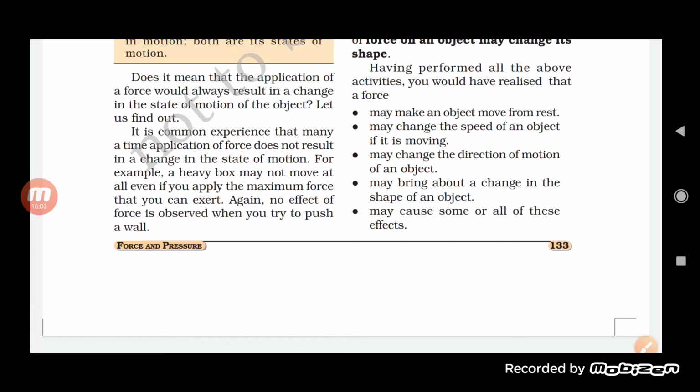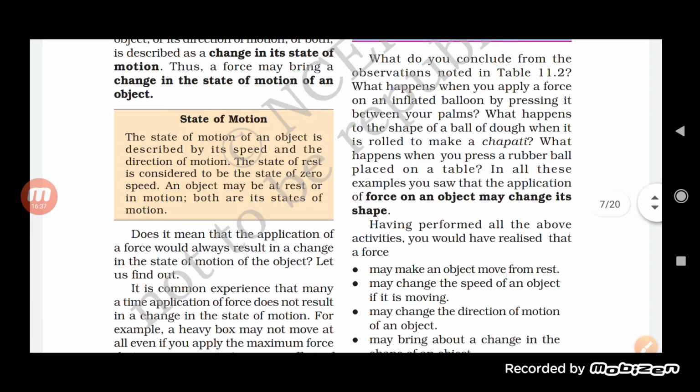Suppose, students, you are applying a force on the wall and it will not move. Does that mean you are not applying force? No. Even though you are applying force, this force is not sufficient to make the wall move. So we can say that we may have applied a force, but it does not always result in movement.